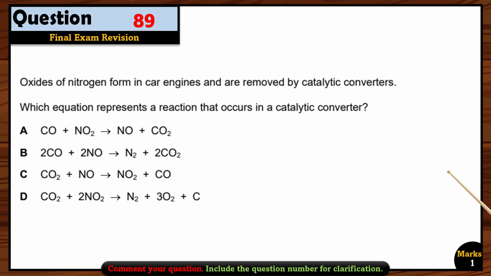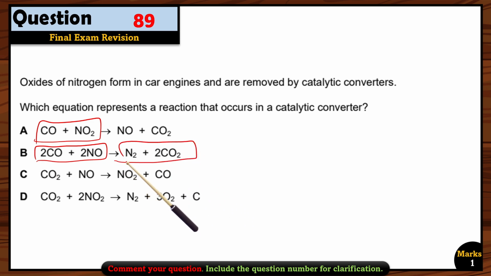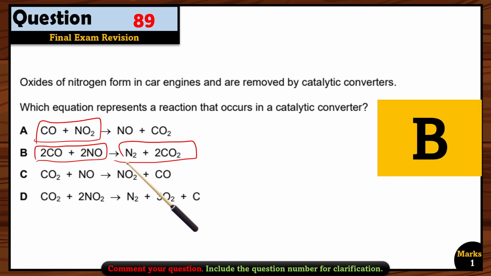Another question: oxides of nitrogen form in a car engine and are removed by a catalytic converter. So what is the equation? I already have told you in a catalytic converter, nitrogen oxide and carbon monoxide always react. So can you see carbon monoxide? Yes, this one or this one can be right, okay? Nitrogen oxides are of two types, NO2 or NO. Now you have to look what will be the product. I already have told you the products will always be nitrogen gas and carbon dioxide. So it means this option is the only right option over here, in which the reactants and products are right, okay? So option B is the correct option.